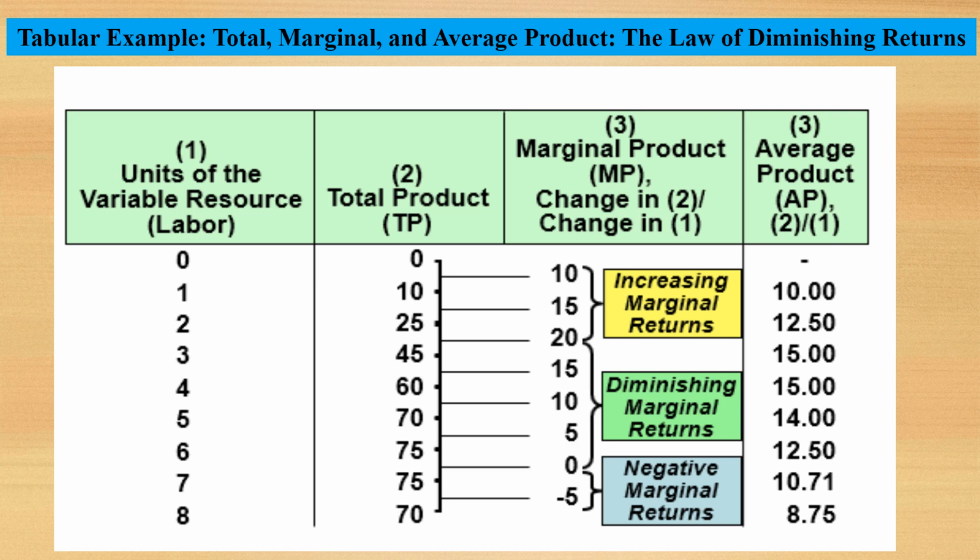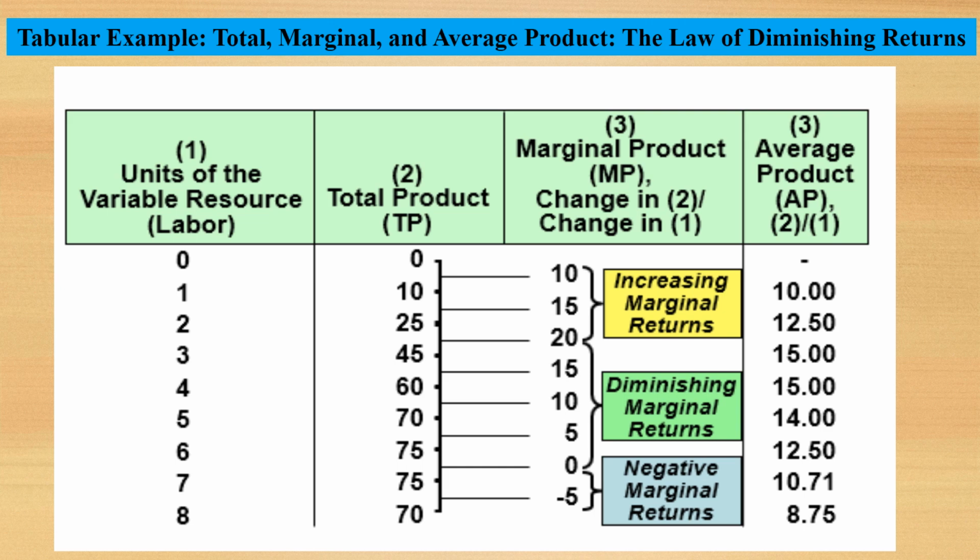In column 3 we have estimated marginal product, which is change in total product divided by change in the units of labor. When we use 1 unit of labor, our marginal product is 10. Add 2 units of labor, marginal product is 15. Add 3 units, marginal product is 20. And so on. When we use 7 units, our marginal product is 0, and when we use the 8th unit of labor, our marginal product becomes negative, which is minus 5.